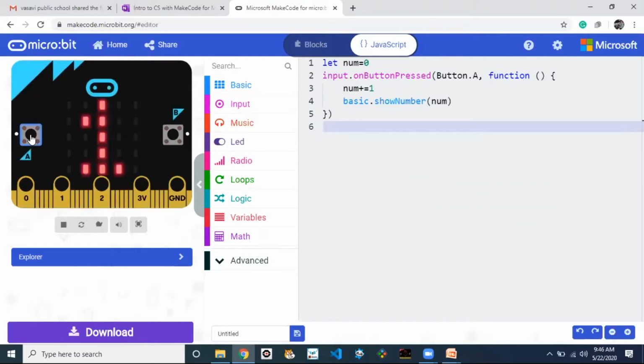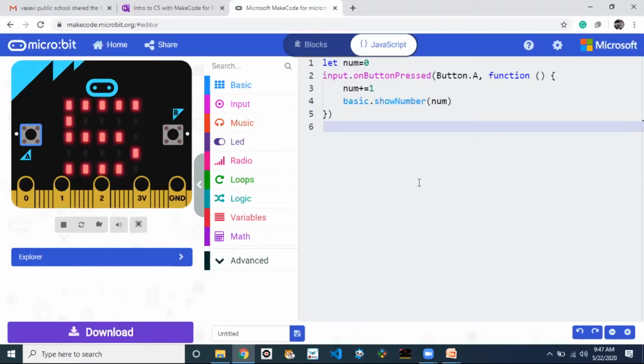Now here, if I press the one, same thing it will be. Where can we use this application? Suppose we have the micro:bit, do one thing. Like pressing and counting, how many times. If you want to count something, score or something, you can use this one.